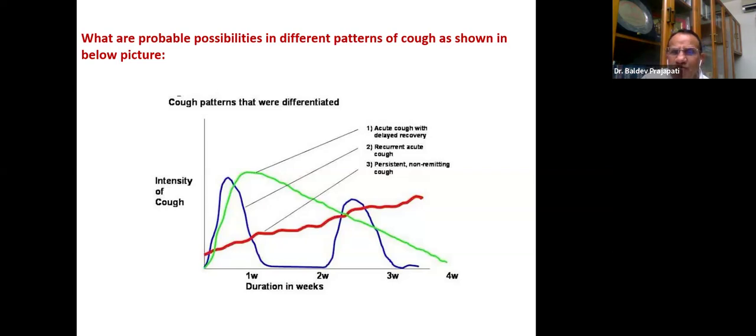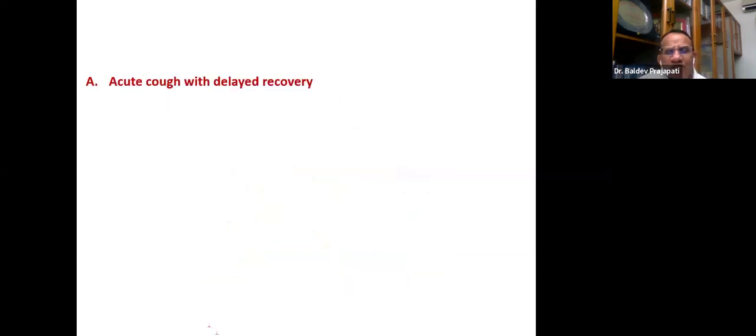Suppose acute cough decreasing, very common in our daily practice. Parents will say, sir, cough has decreased, but it is there, 7 days, 10 days, 2 weeks. So here, the acute cough with the delayed recovery. What is your answer? Which condition?